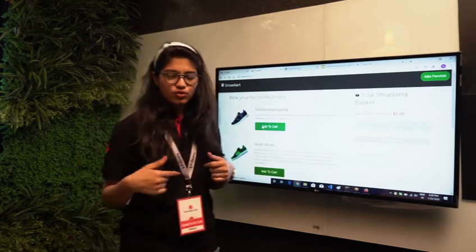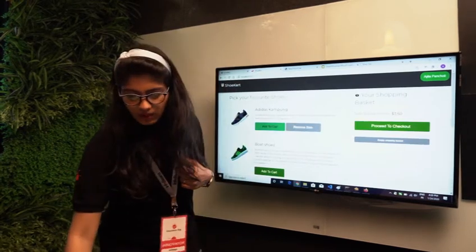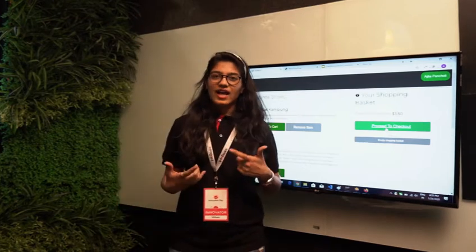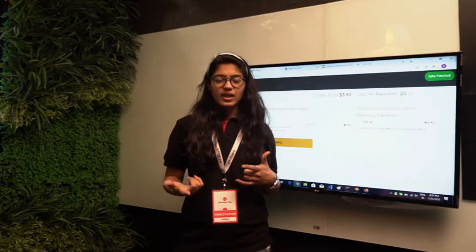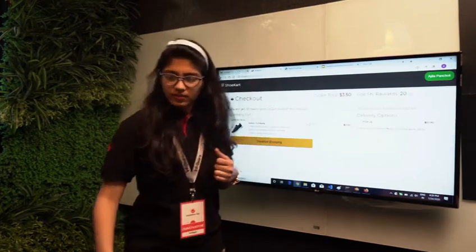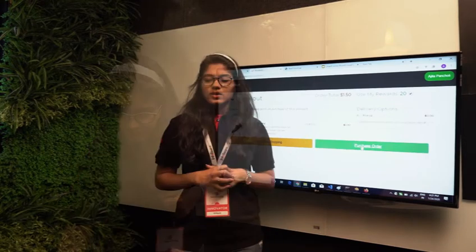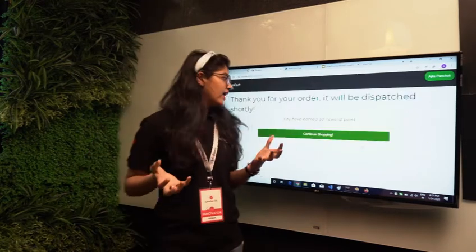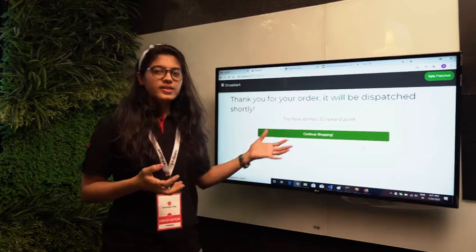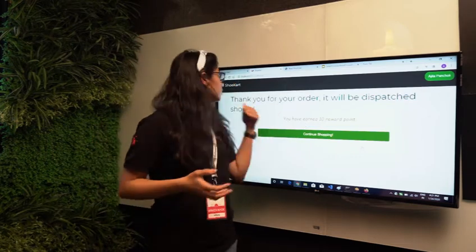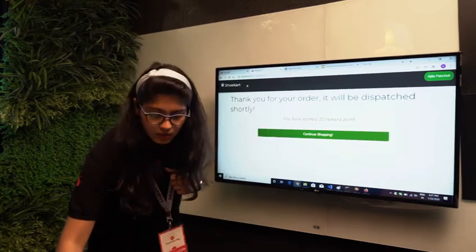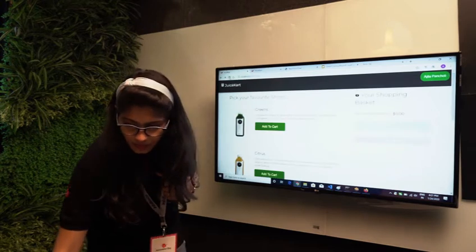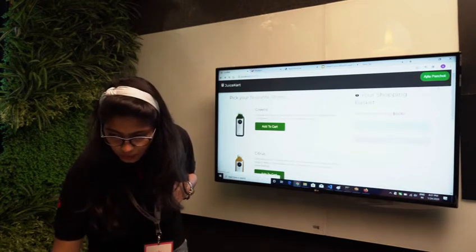Now I'll add a shoe to my cart and proceed to checkout. Once I proceed to checkout, I'll have an option for redemption of the points, and then I'll use the reward points that I have earned from the Juice Card. Now after buying the shoes, I have already earned 10 reward points and used my earlier reward points from Juice Card. So we'll see the Juice Card summary for my rewards.